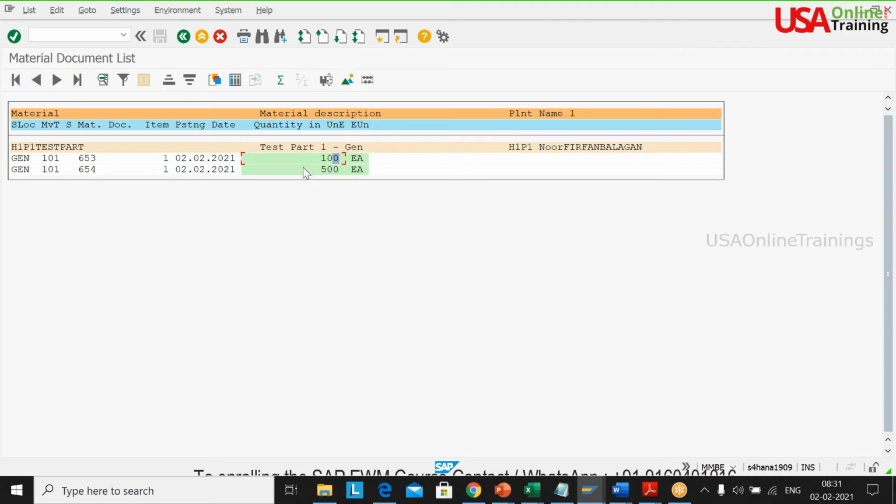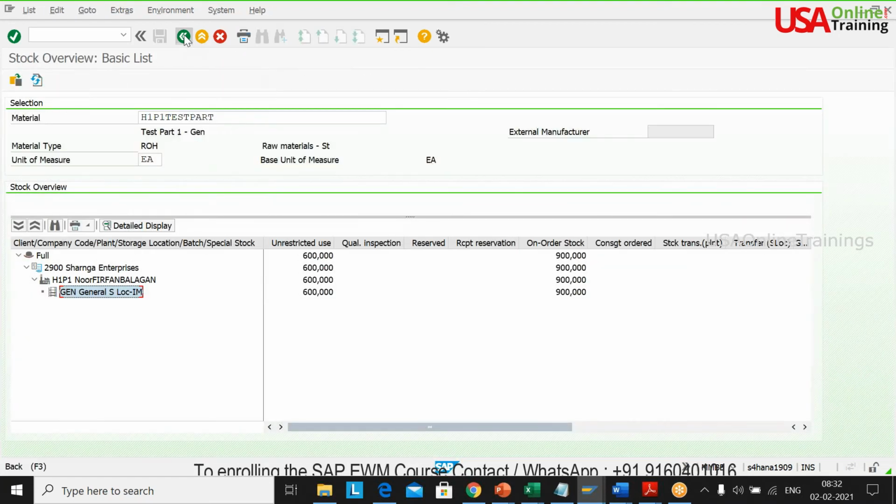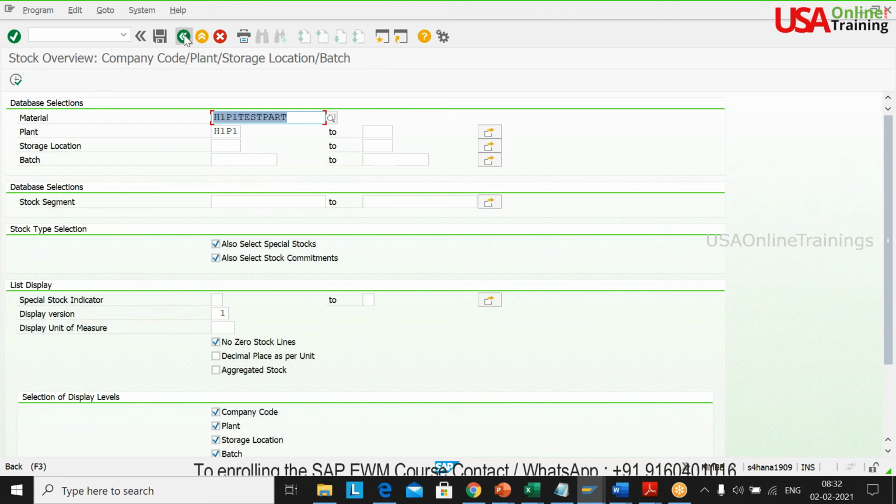Is that the reference number that you input, or does the system generate the 653, 654? This is our internal document number, the material document number. We keep it as internal. Display material document 654. So my inbound is ready now.